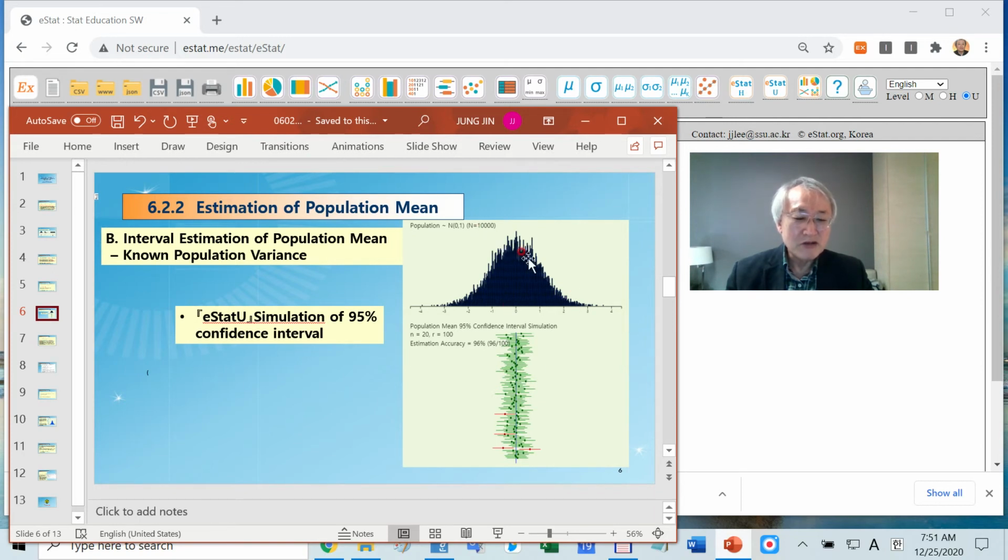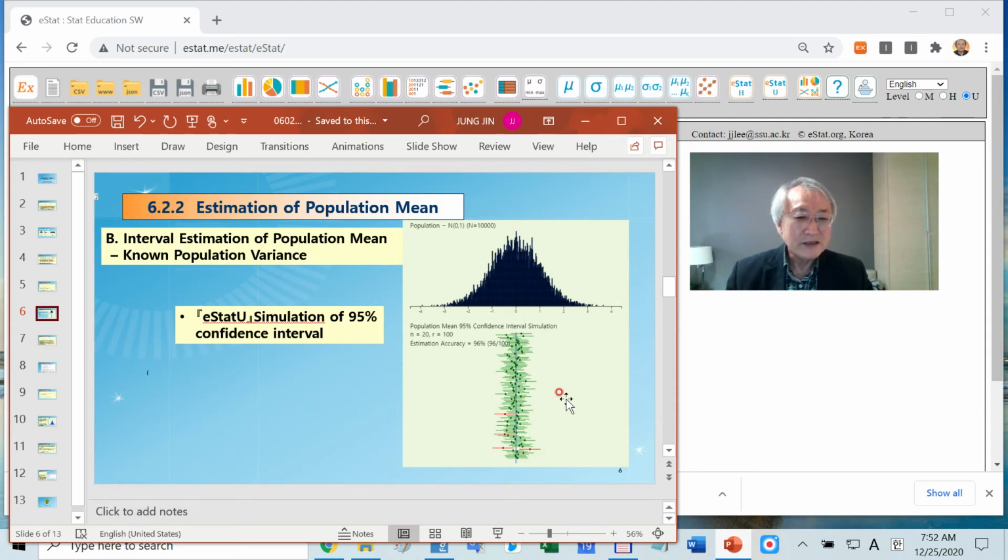This is a normal 0, 1 population with 10,000 data. The mean is around 0. In each sample, x bar plus or minus 1.96 sigma over square root n, I applied it to 100 samples.